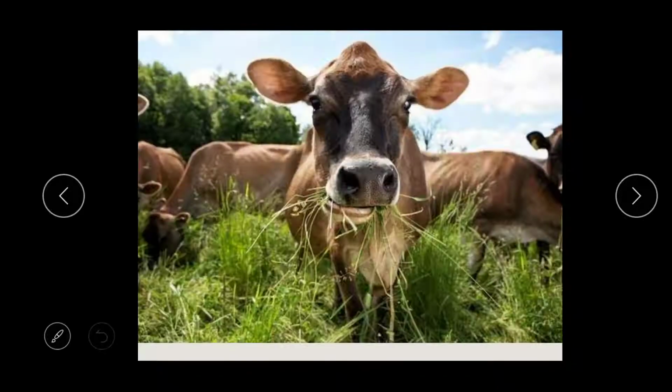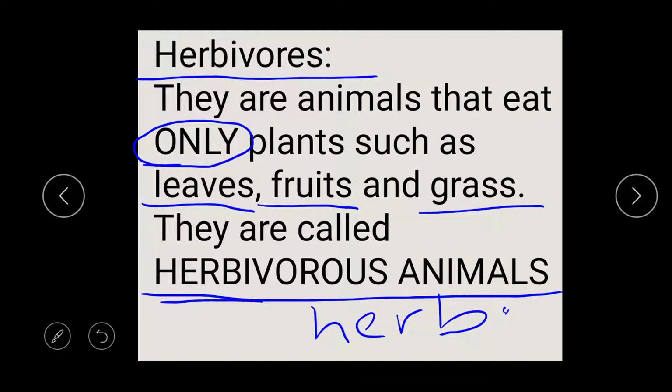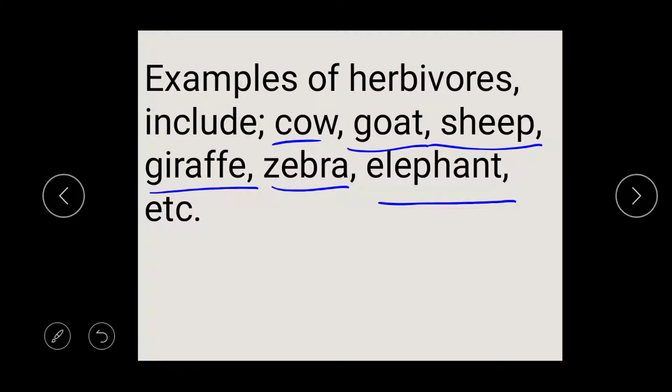So look at this animal. This is a big cow, and the cow is eating grasses. Because the cow is eating grasses, we can say it is a herbivorous animal, because herbivorous animals are animals that eat only plants. So let's move forward.